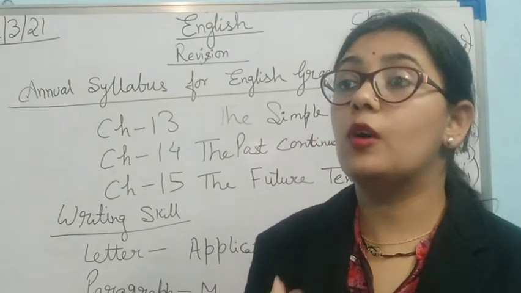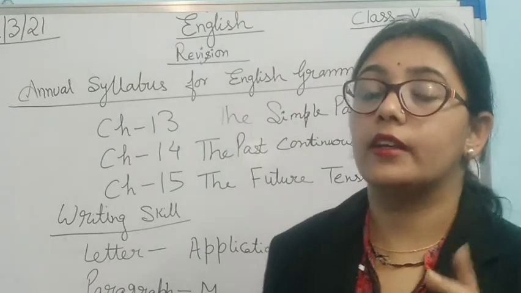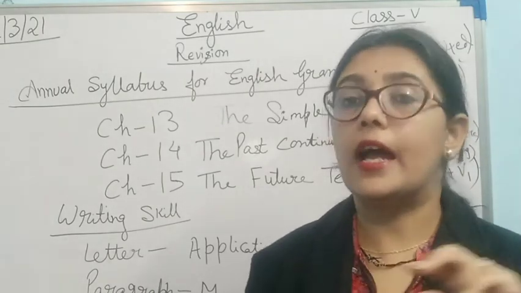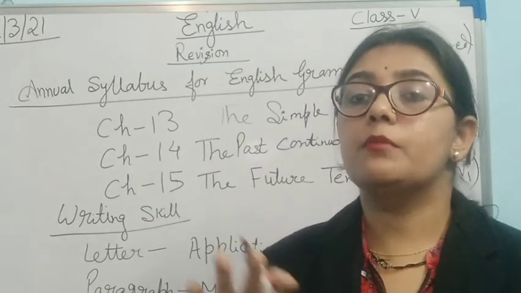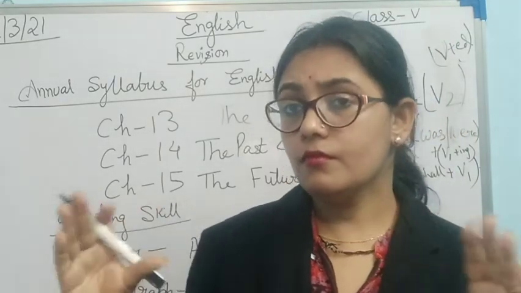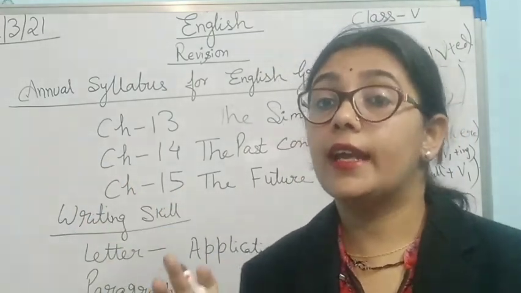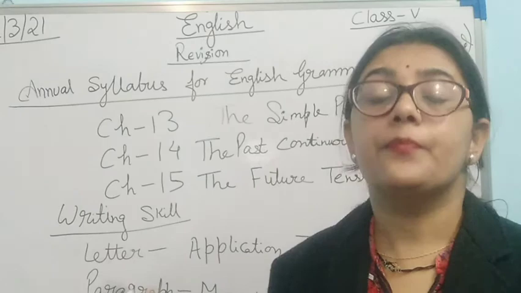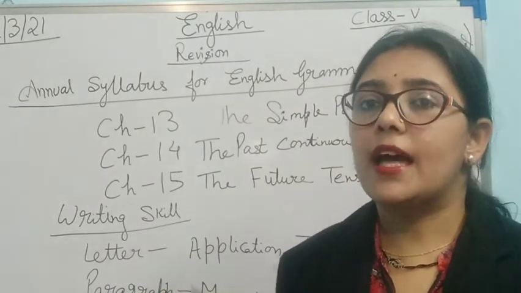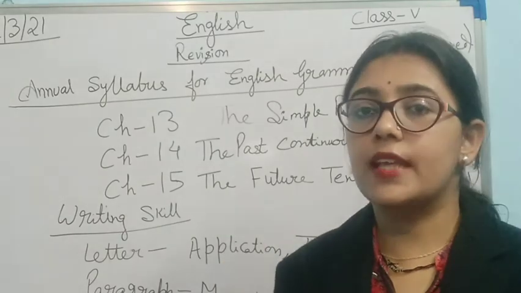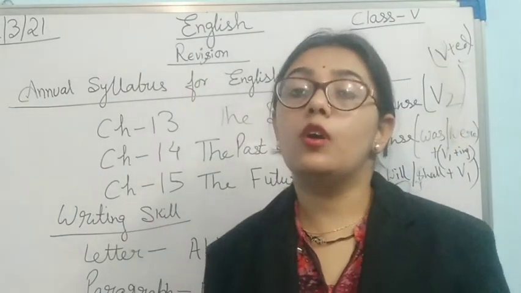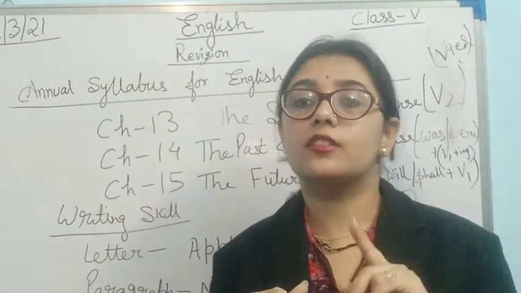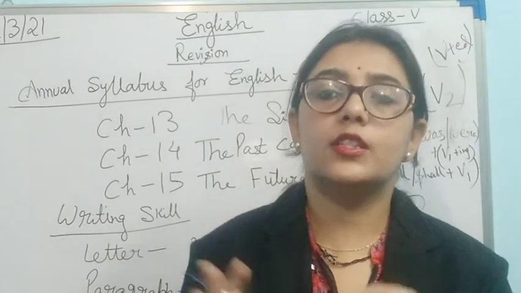And what is the body of the letter? How do you have to start? You will write here to the principal, your school name, then the address of the school. Then comes respected sir, and you will write the body of the letter, and at last when you end the letter you have to write thanking you, yours obediently, your name, your class name, as well as your roll number, because many students can have the same name in the school. So how will your principal recognize who you are? By your class as well as your roll number. Is it clear? So in this way we write the application.